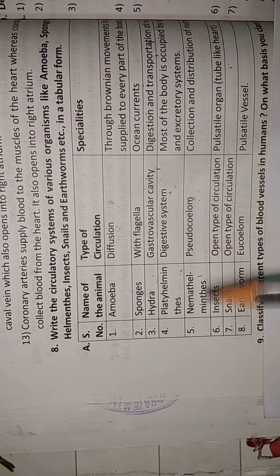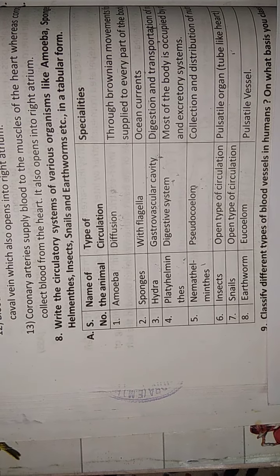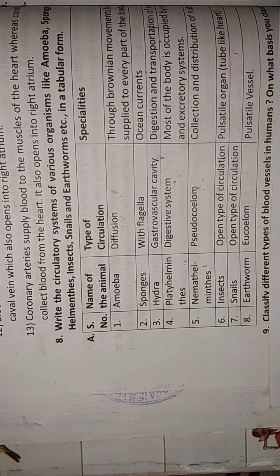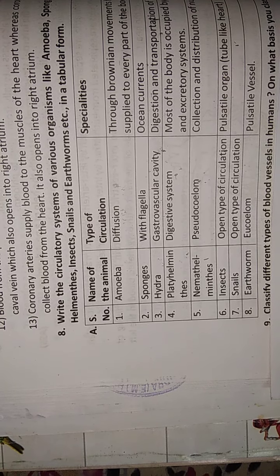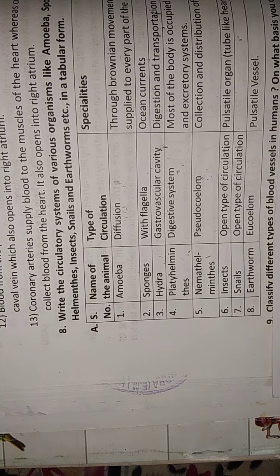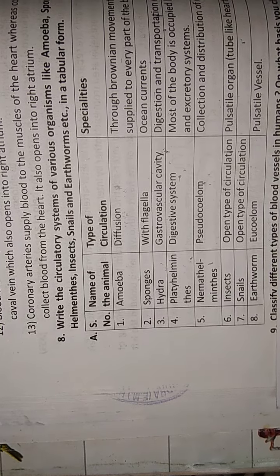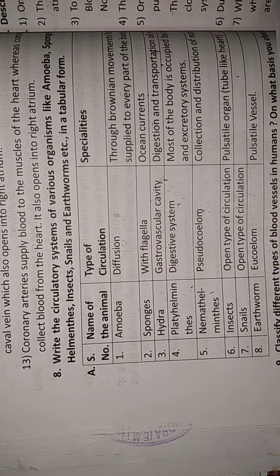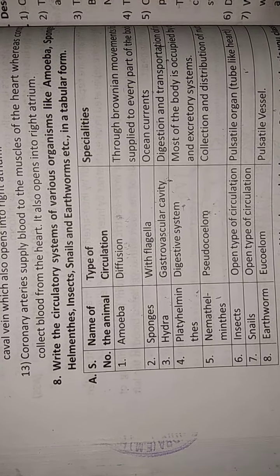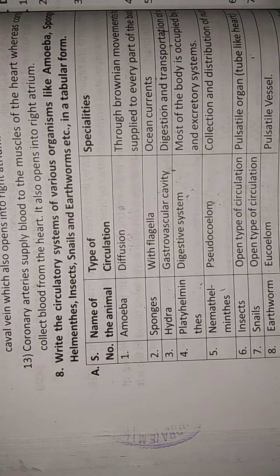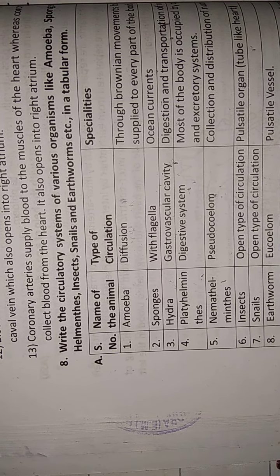Sponges: flagellae creating their own currents using ocean water. Then Hydra: gastrovascular cavity. Platyhelminthes: branched digestive system. Nematihelminthes: pseudocoelom. Insects and snails: open circulatory system. Earthworms, eucoelomate annelids: pulsatile vessels that move the fluid, with blood as the transporting medium. Okay, thank you.